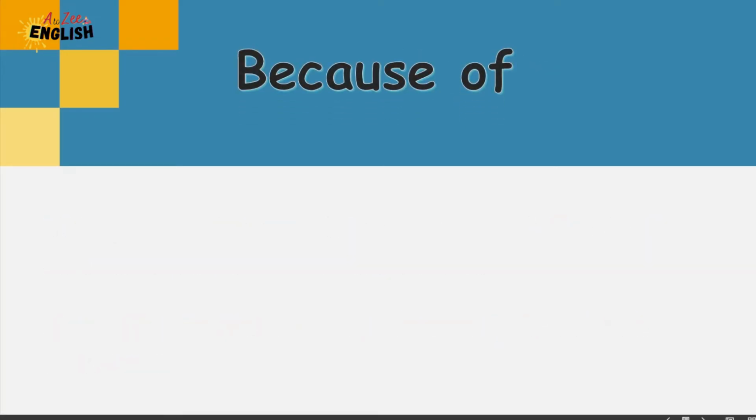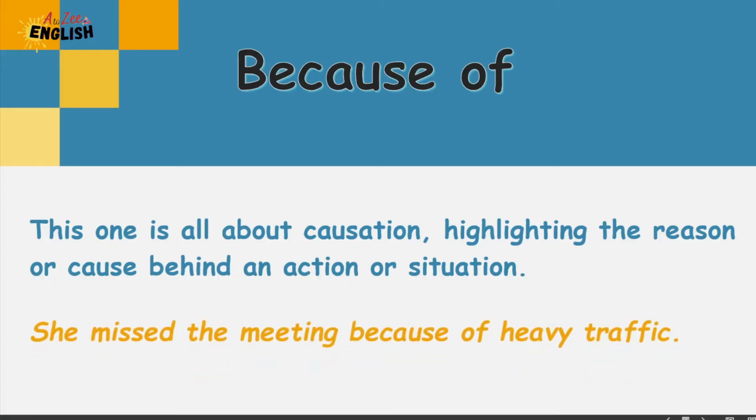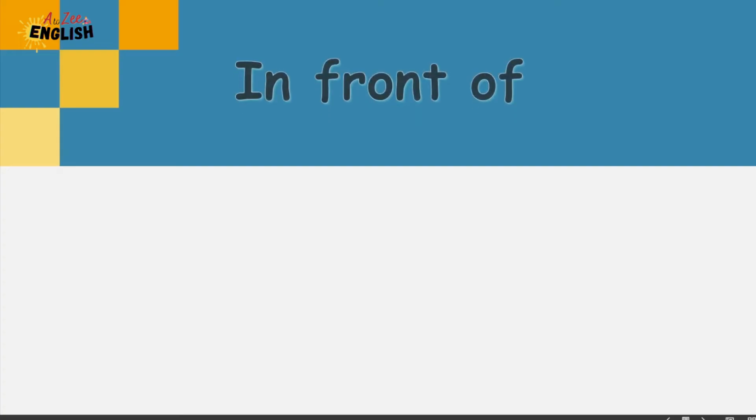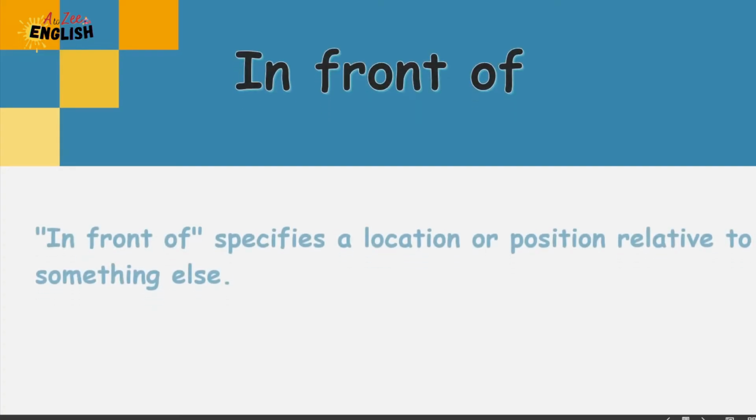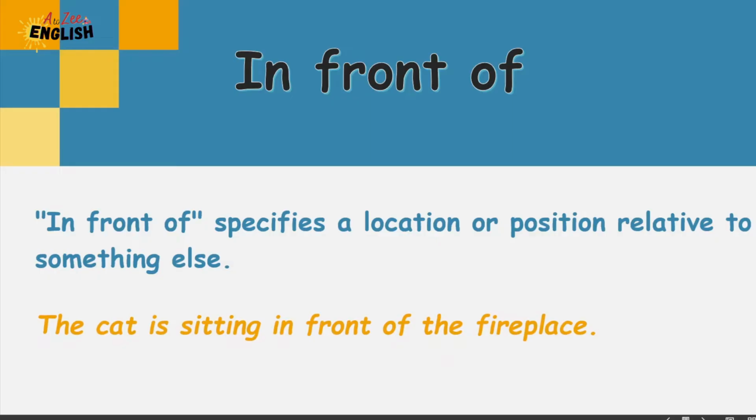Because of. This one is all about causation, highlighting the reason or cause behind an action or situation. She missed the meeting because of heavy traffic. In front of. In front of specifies a location or position relative to something else. The cat is sitting in front of the fireplace.